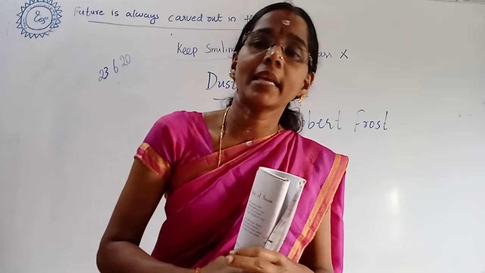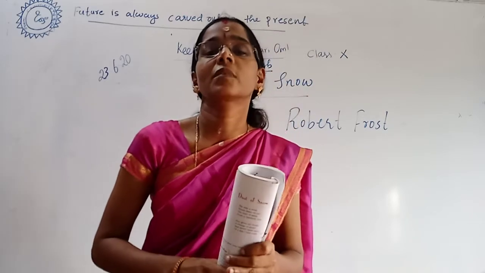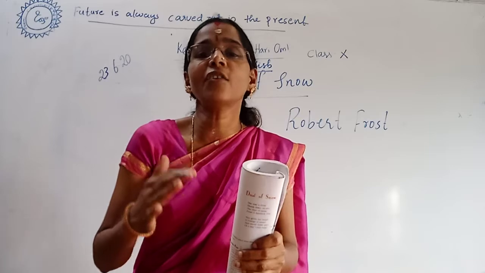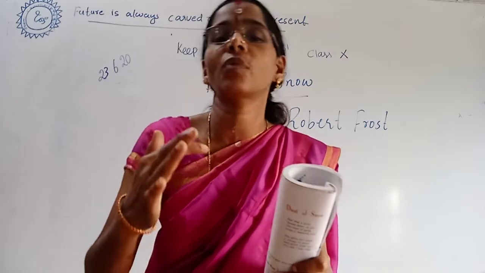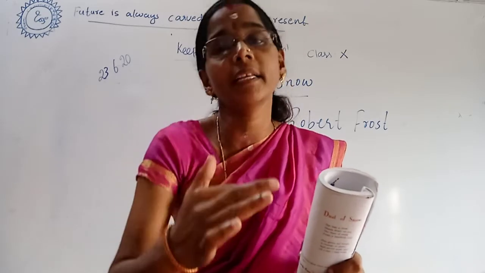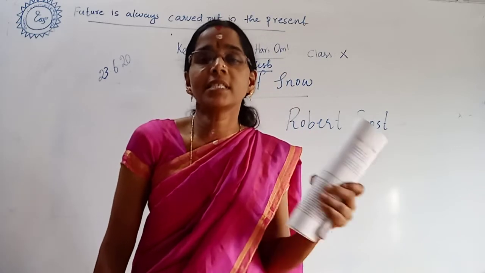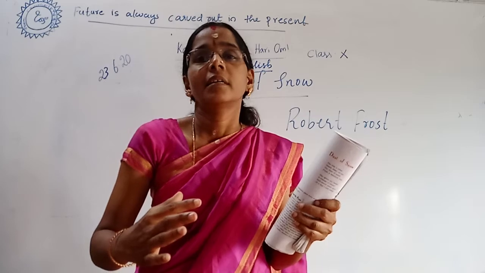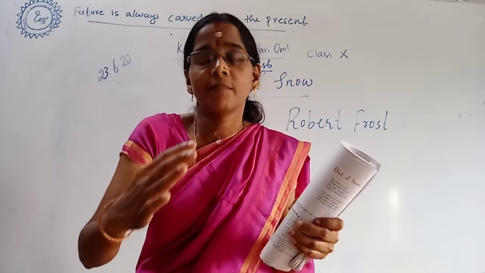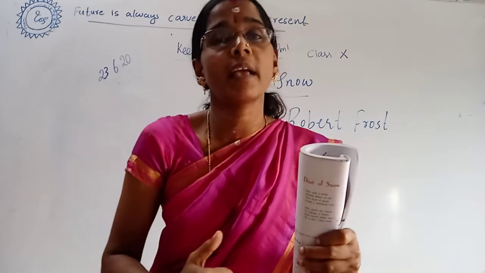He was an American poet of the 20th century. He was basically known for his realistic depictions of rural life and sharing the experience of ordinary people. In the first stanza we have seen something bad had happened in Robert Frost's life.